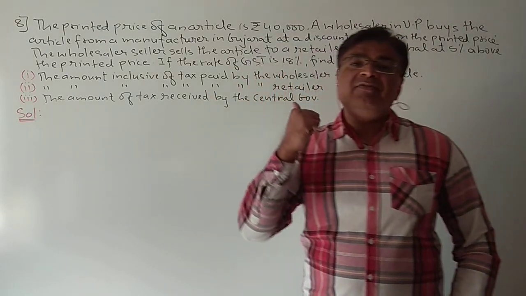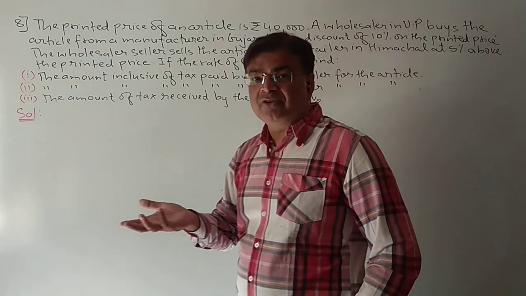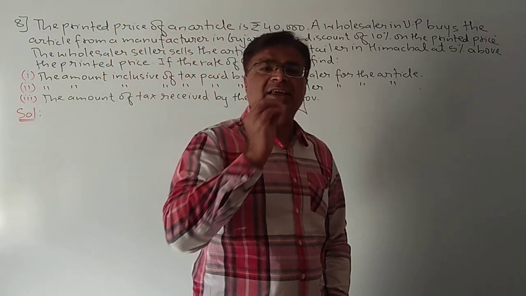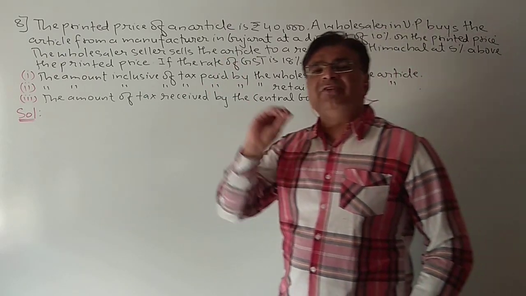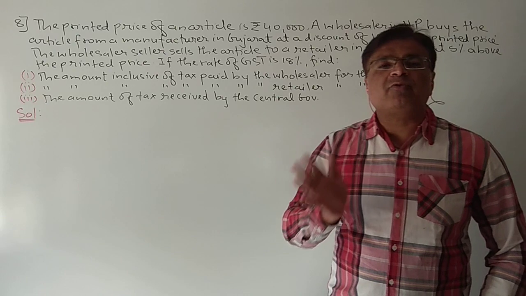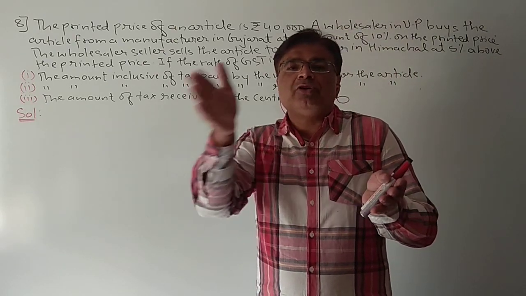If it is a sum of interstate, you know the whole tax goes to the central government. Afterwards the central government decides how much they will give to the UP government, or to the Gujarat government, or to Himachal Pradesh. But that we don't have to worry about. That type of question is not asked, of how much tax from IGST will go to the different states.